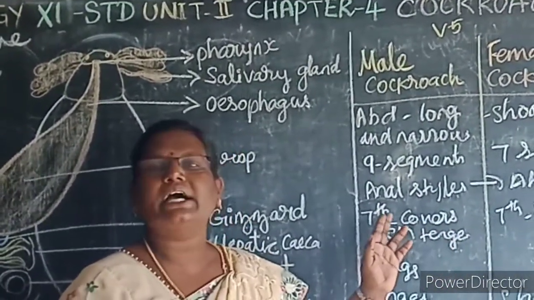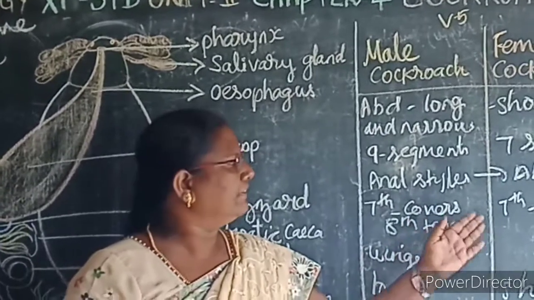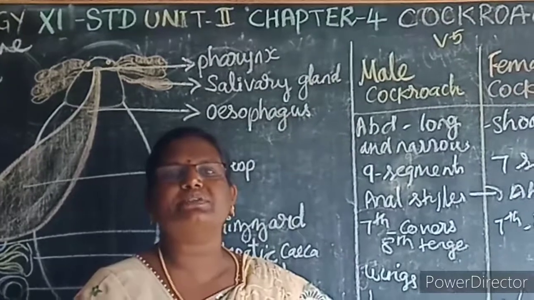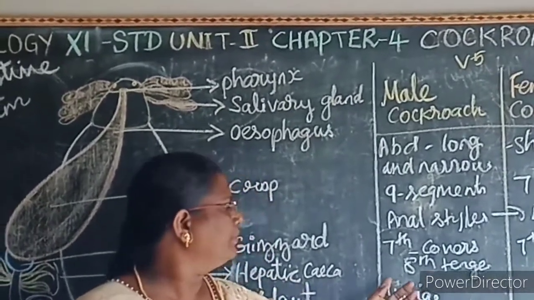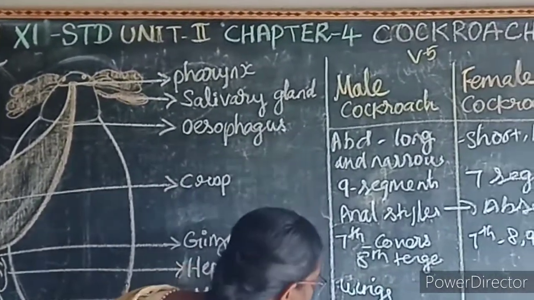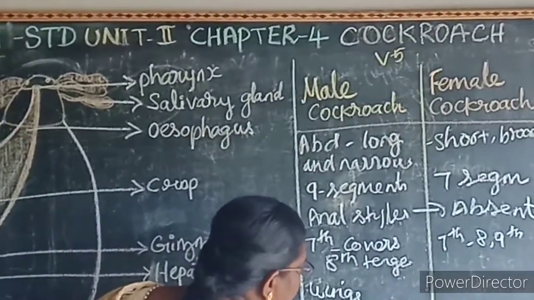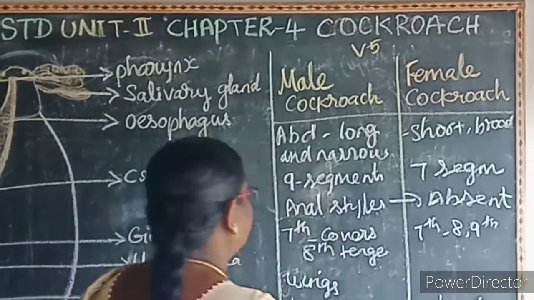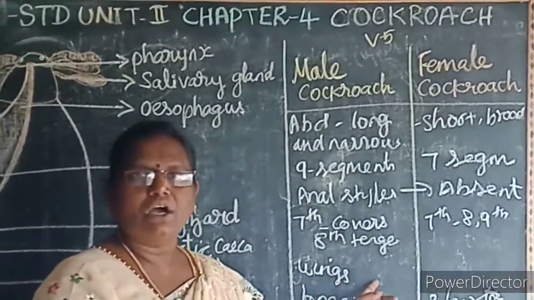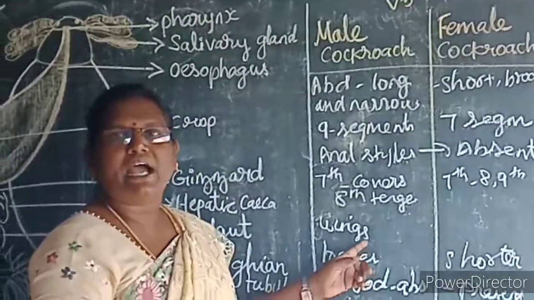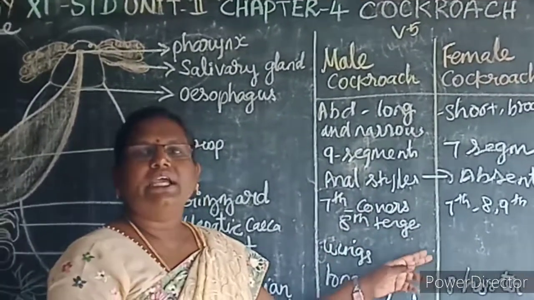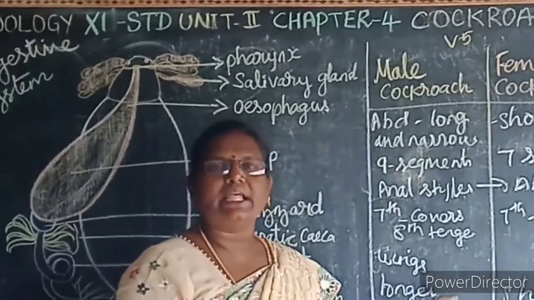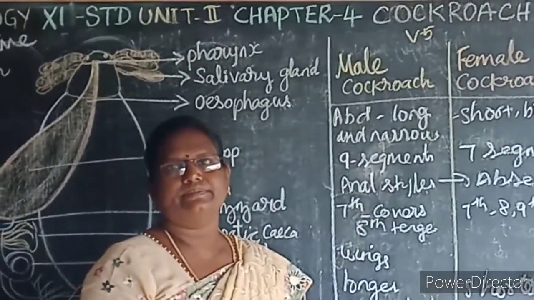In the male, the 7th tergum covers the 8th tergum. In the female cockroach, the 7th tergum covers the 8th and the 9th. It forms a brood pouch. In the male cockroach, the brood pouch is absent. In the female cockroach, the brood pouch is present. In the male the wings are very long and extend beyond the tip of the abdomen. In the female cockroach, they extend up to the end of the abdomen. And the antenna is longer in the male and shorter in the female.